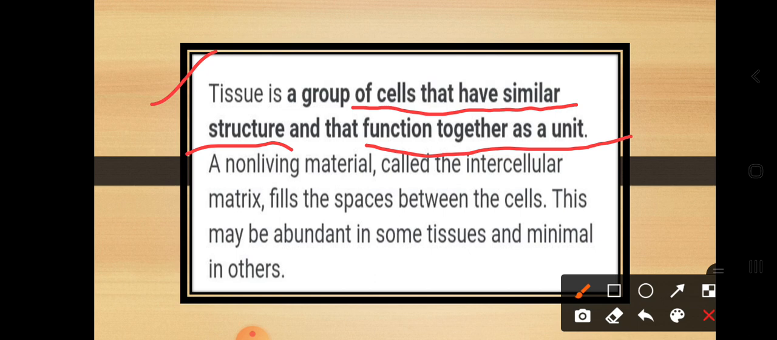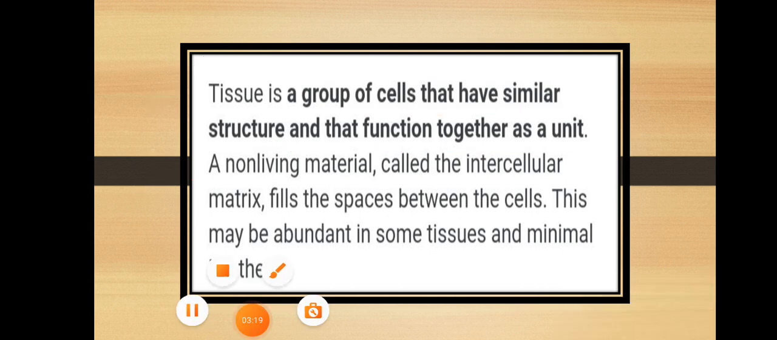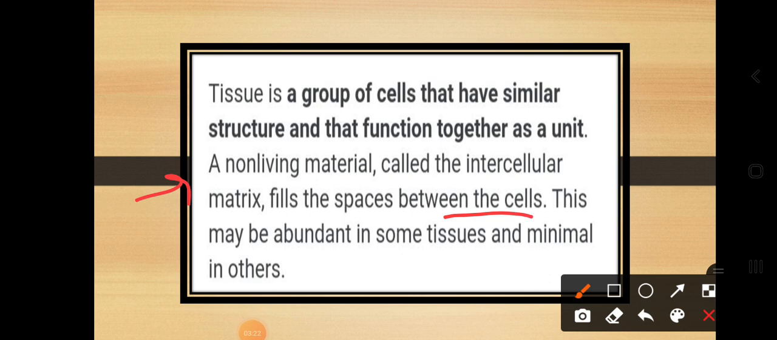It functions as a unit, not as only one cell, but it is considered to be a unit. A non-living material called the intercellular matrix fills the spaces between the cells. This may be abundant in some tissues and minimal in others. So dear students, when we define the concept of tissues, always keep in mind that it is nothing but a group of cells, like a family, where the functions of these cells are almost the same.